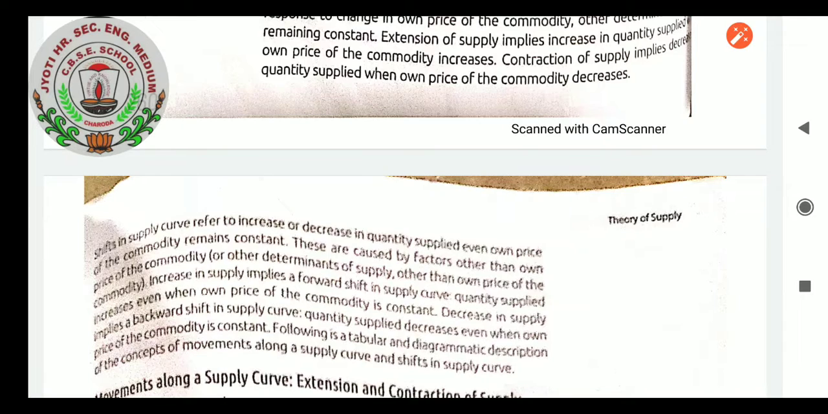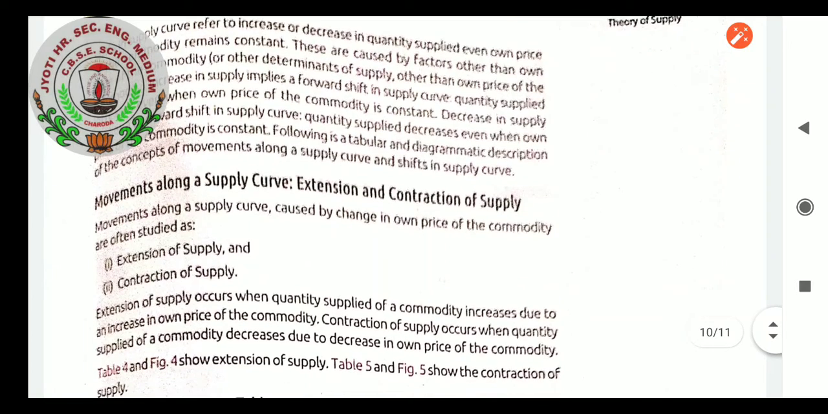An increase in supply implies a forward shift in the supply curve, and quantity supplied increases even when the own price of the commodity is constant. A decrease in supply implies a backward shift in the supply curve. Quantity supplied decreases even when the own price of the commodity is constant. Following is a tabular and diagrammatic description of the concept of movement along a supply curve and shift in supply curve.